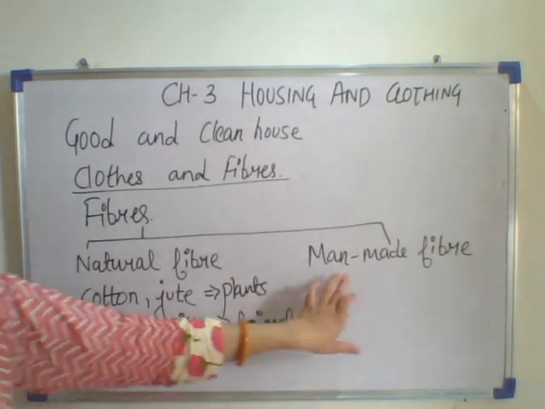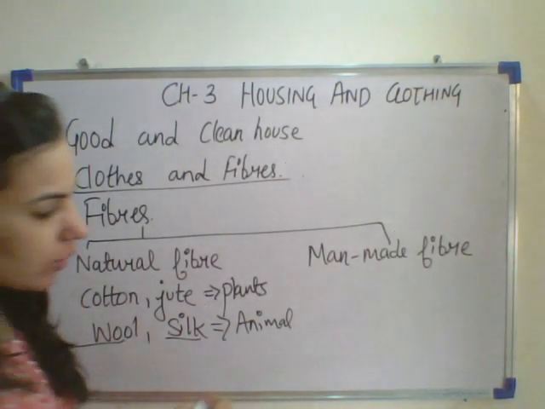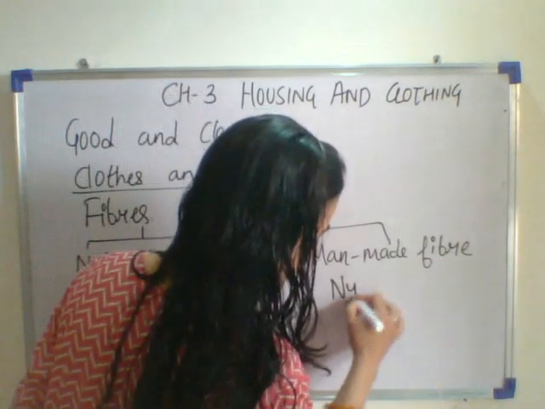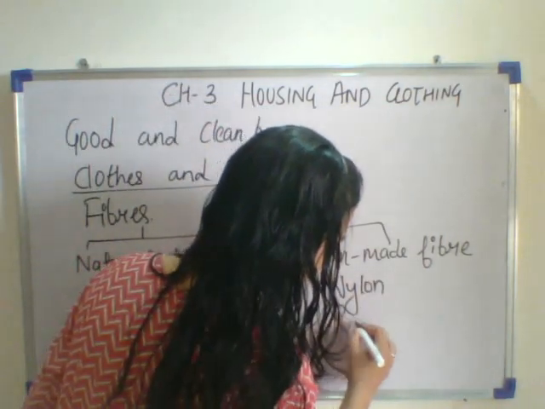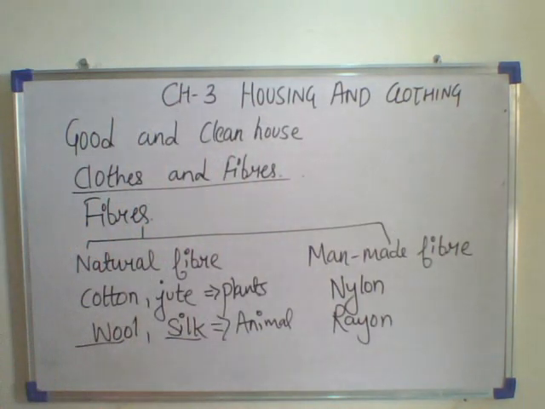Next are man-made fibers. What are man-made fibers? Fibers which are made by man are called man-made fibers. What are the examples? Nylon, polyester, rayon. Your raincoat is made of man-made fiber only. The ropes are also made of man-made fiber only.